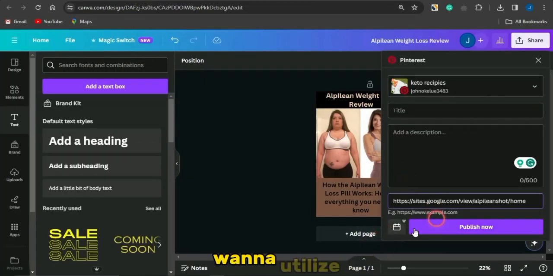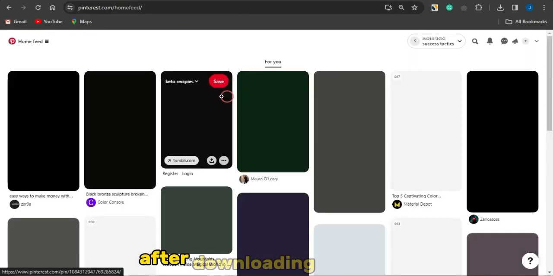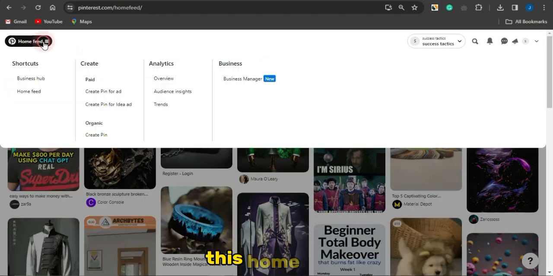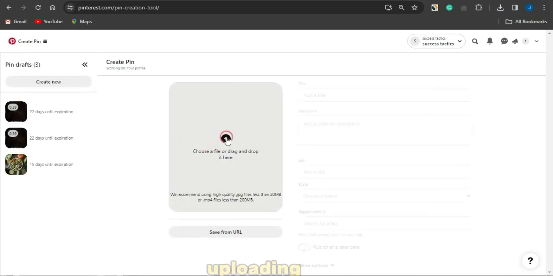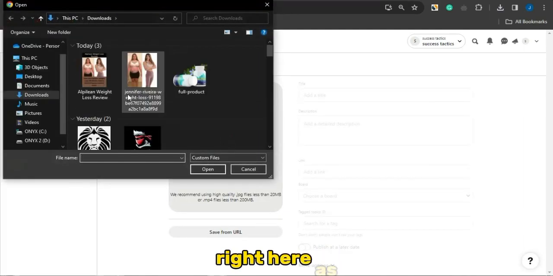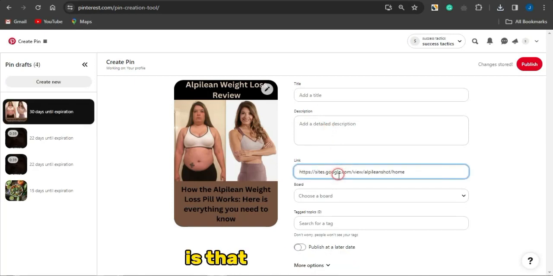And if you don't want to utilize this section, you can go to Pinterest directly. After downloading the image, you want to click on this home feed, click on create pin, and you can create your pin quite easily just by uploading that particular image right here. As you can see, this is the image which was edited. If you upload that, add in a title, description, and the link right here, which is the link to your landing page, paste that in and fill in the other sections, and drive traffic to your Pinterest or to your affiliate marketing product using Pinterest.